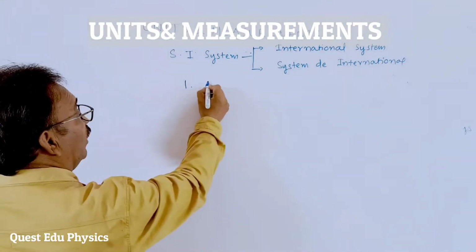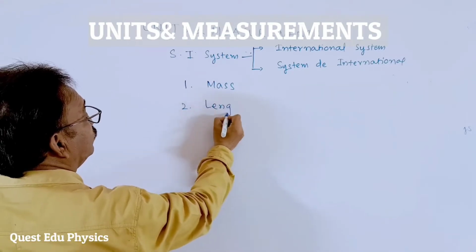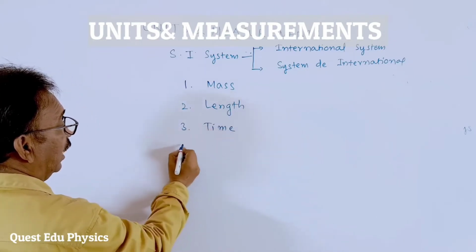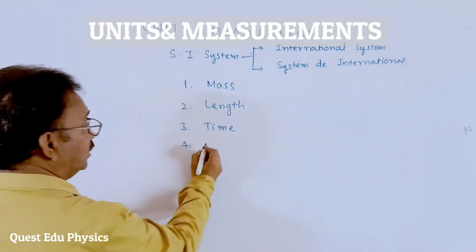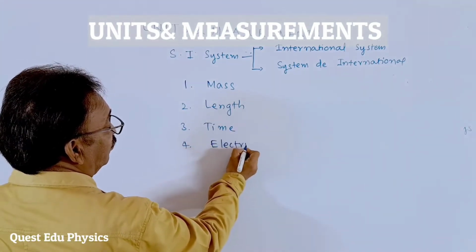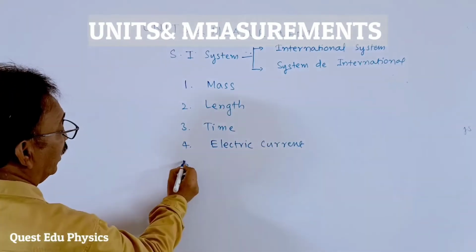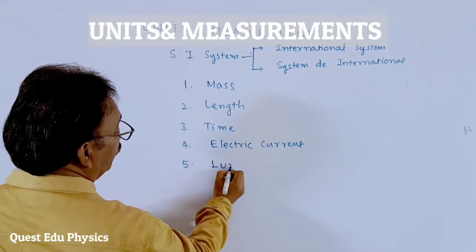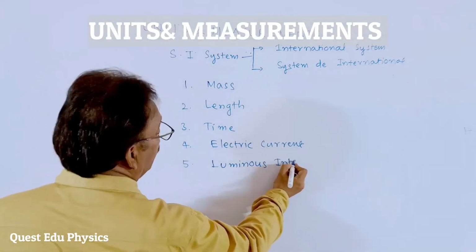They are like this. One is mass, second is length, and third is time. These are the standard ones. Additional to that, one more physical quantity was discovered: electric current, students. The next one is luminous intensity.